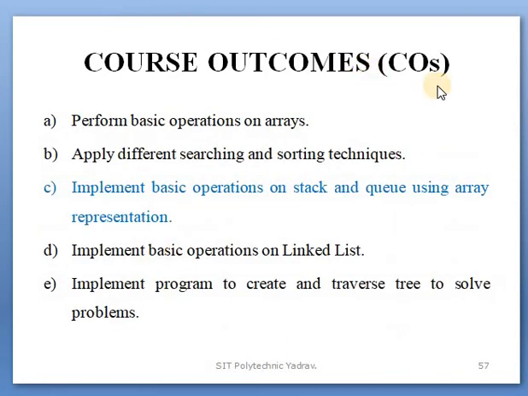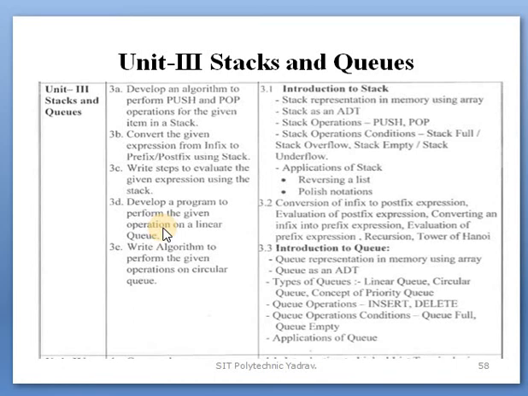Course outcomes means what you achieve after the completion of the course. There are 5 COs. CO3: implement operations on stack and queue using array representation. This CO is achieved after the completion of unit number 3. After that, next slide, stacks and queues, the syllabus sub points.